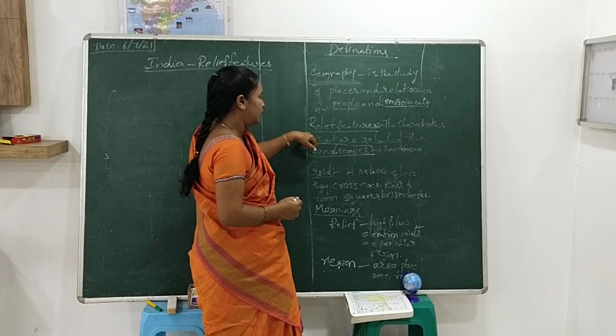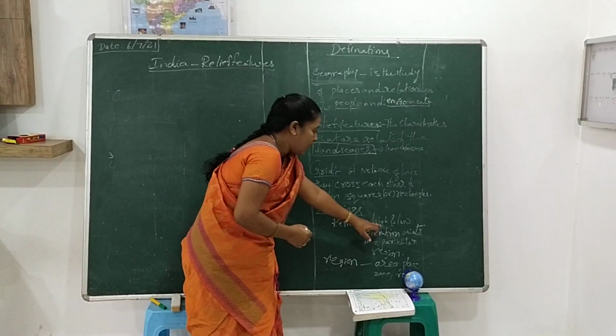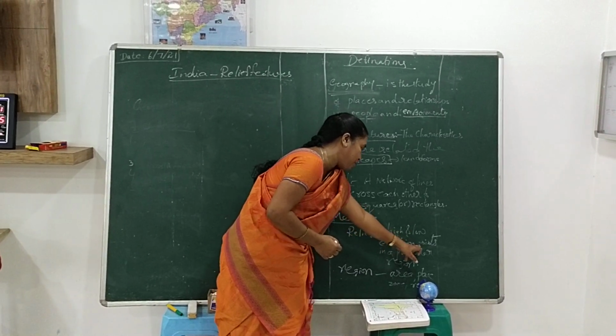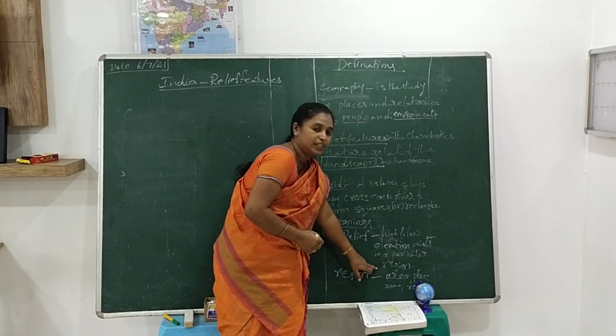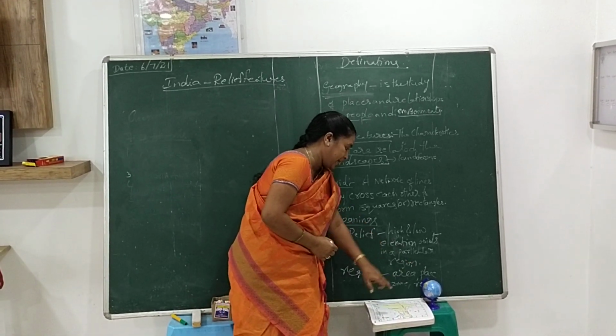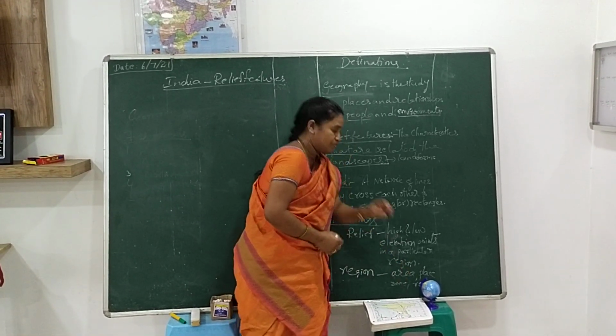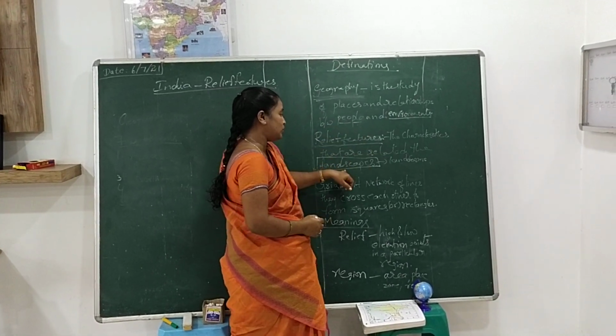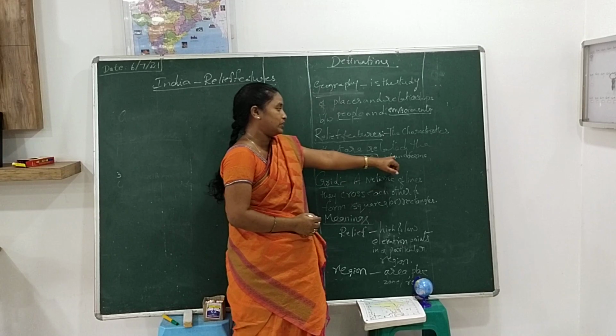You know very well, relief means high and low places, high and low elevation points in a particular region. You know the meaning of region: area, place, zone. Particularly we are talking about relief features, meaning the landscapes. Landscapes means the landforms.